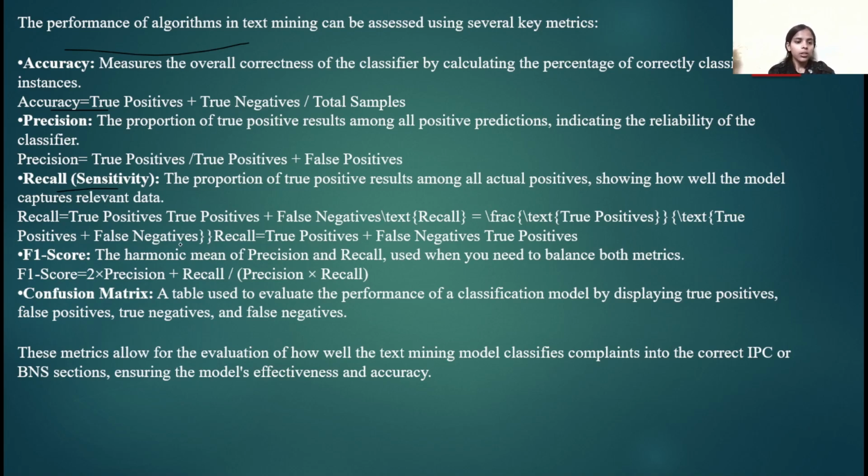Now the fourth is F1 score. F1 score is the harmonic mean of precision and recall. It is used to balance both metrics. F1 score is equal to 2 into precision times recall, divided by precision plus recall. Now the last is the confusion matrix. It is a table which is used to evaluate the performance of a classification model by displaying true positives, false positives, true negatives, and false negatives.